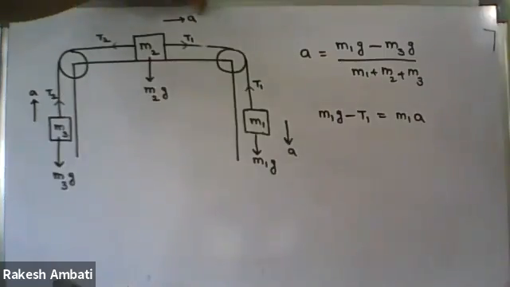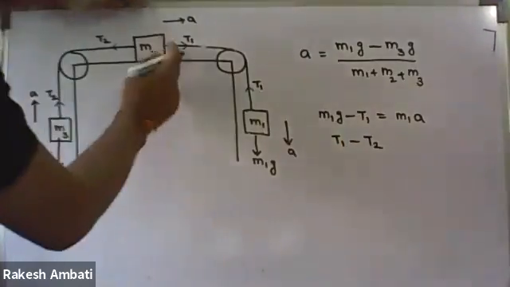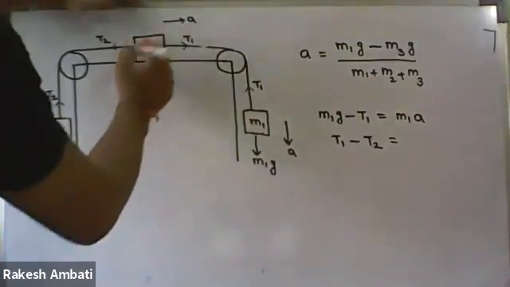Then in the case of M2, two tensional forces, T1 and T2, are present, but see the direction of motion. T1 minus T2 is the resultant force. A resultant force means mass into acceleration. That is M2A.